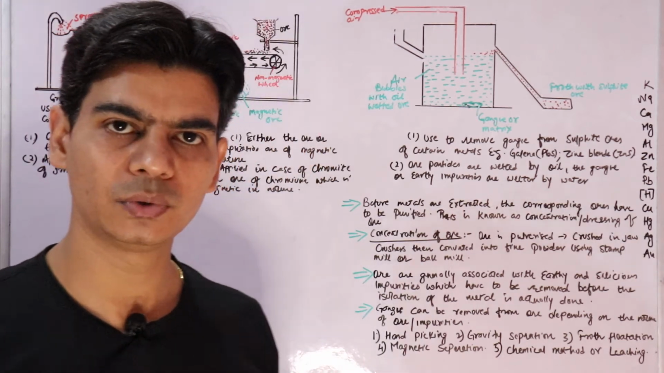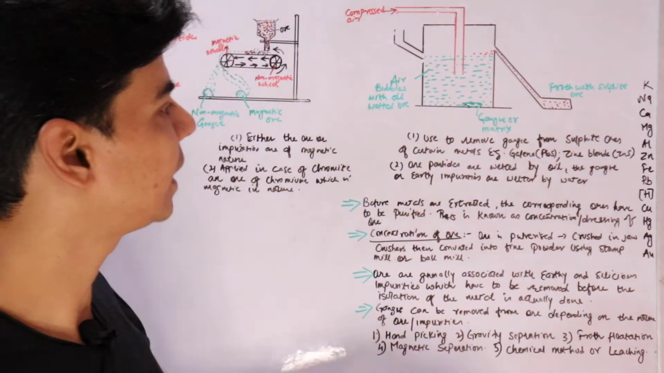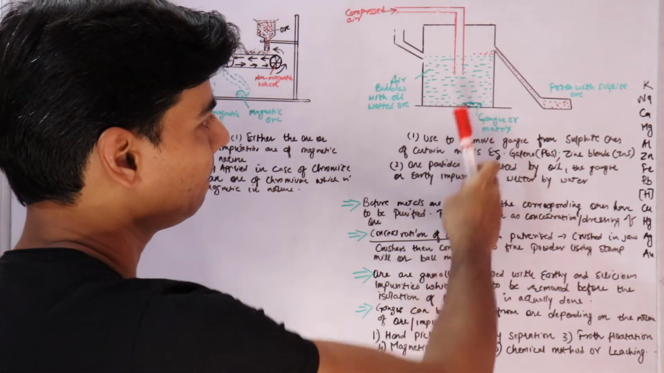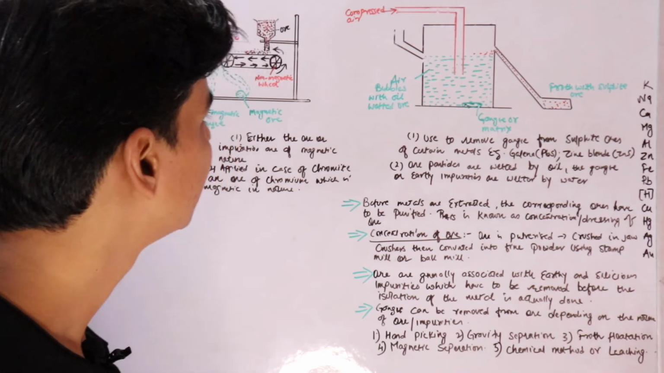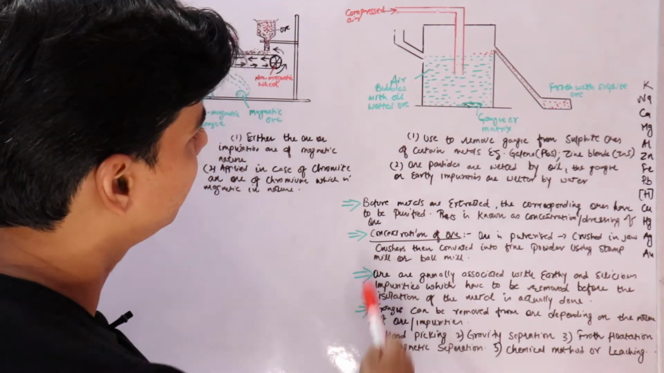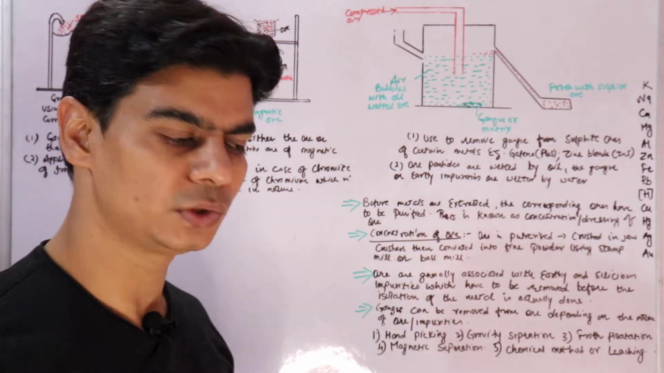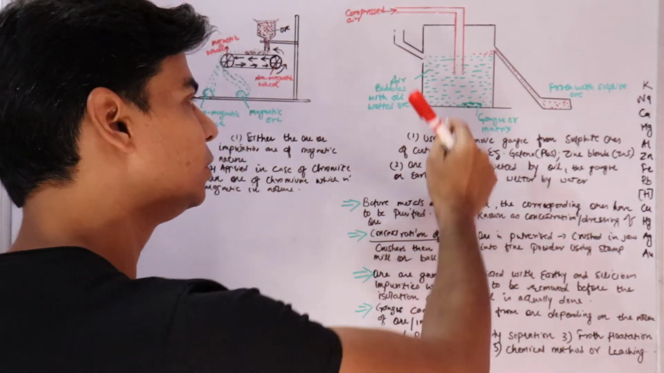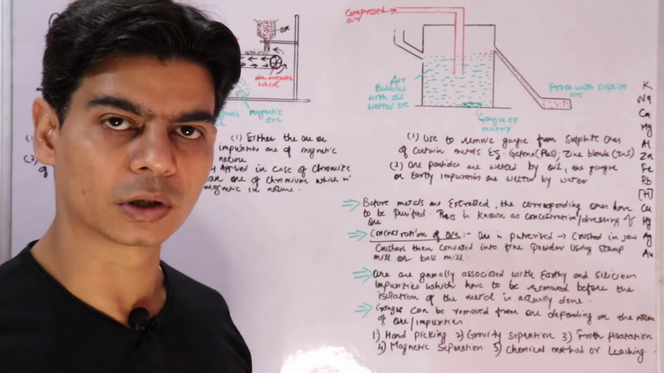Why water and oil? I am using the term water and oil because this tank consists of a mixture of oil and water. You put the powdered ore that you get after pulverization into this tank, which contains oil and water.